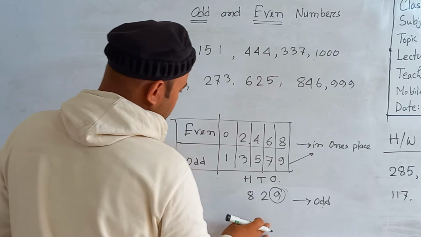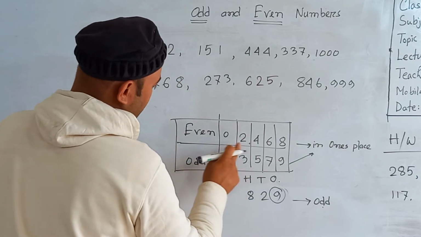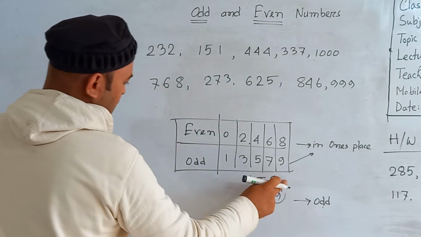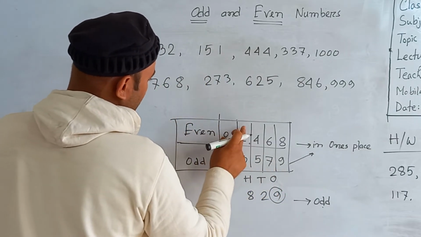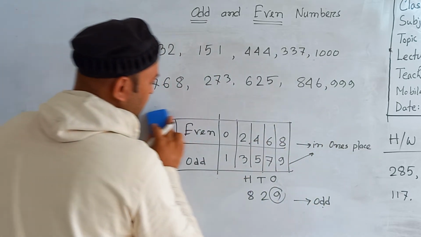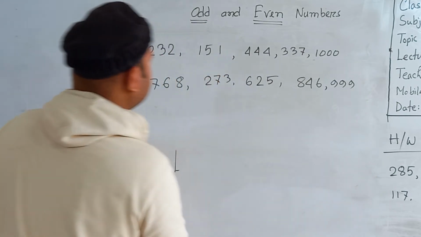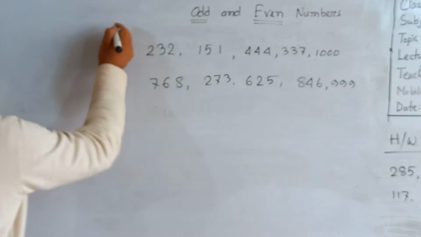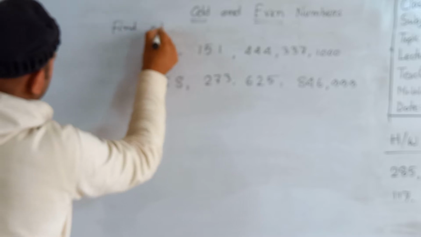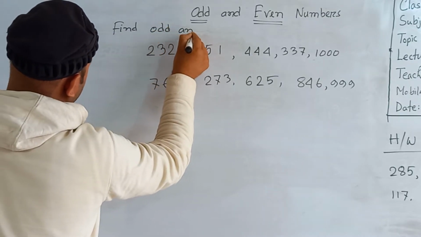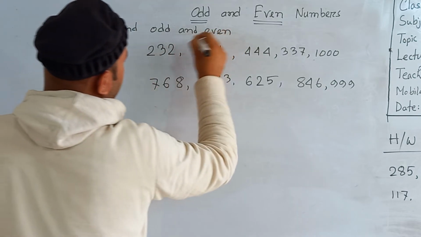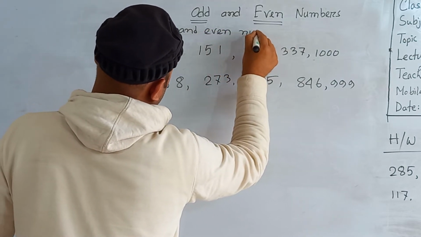So in short, we can say if we find 1, 3, 5, 7, 9 in the ones place, then it is called an odd number, and 0, 2, 4, 6, 8 in ones place, then it is called an even number. Now look here, here is a question: find odd and even numbers.